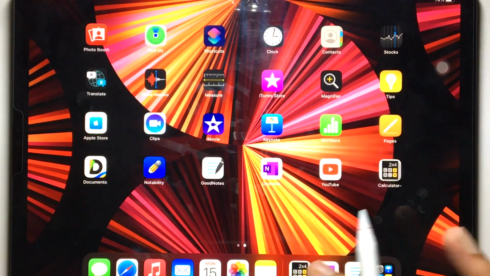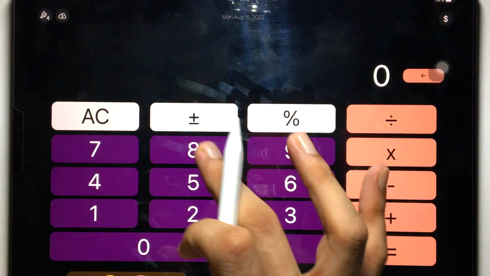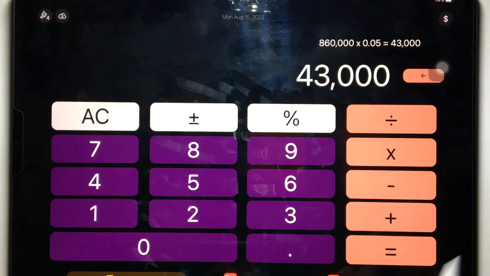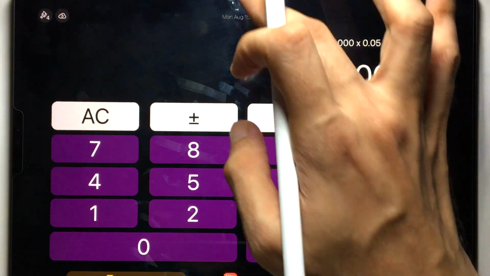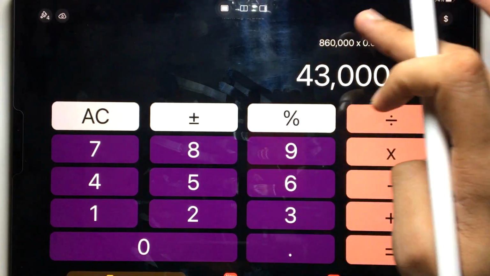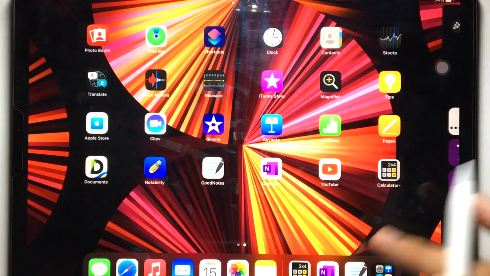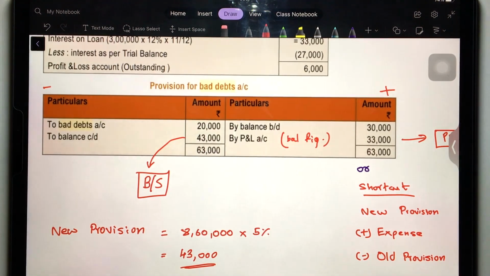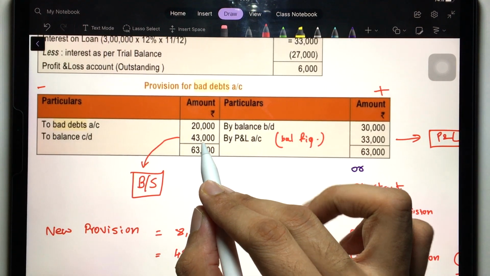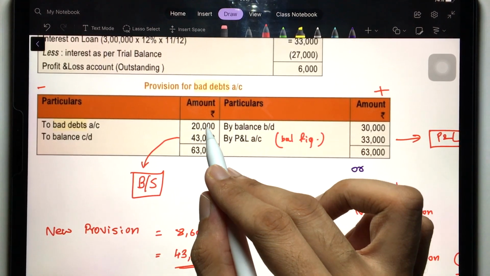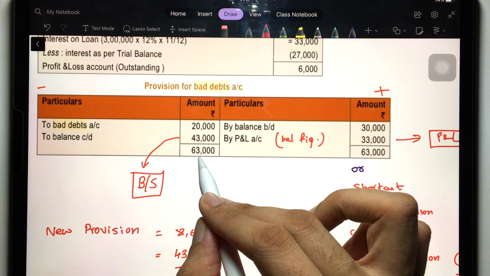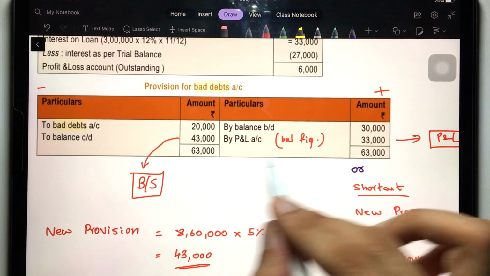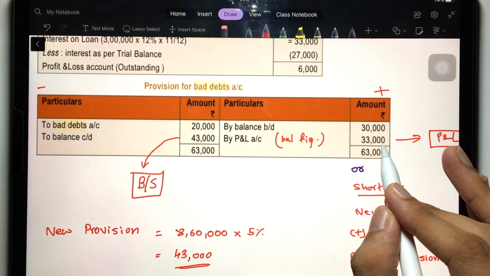Okay, let me just pull the calculator over here. 8,60,000 into 0.05, that's equal to 43,000. All right, so let's just write. So 43,000 came over here. So now the debit side is bigger. 20 plus 43, that's equal to 63,000. Now from 63 you have to deduct this 30. You will get the balancing figure, that's 33.